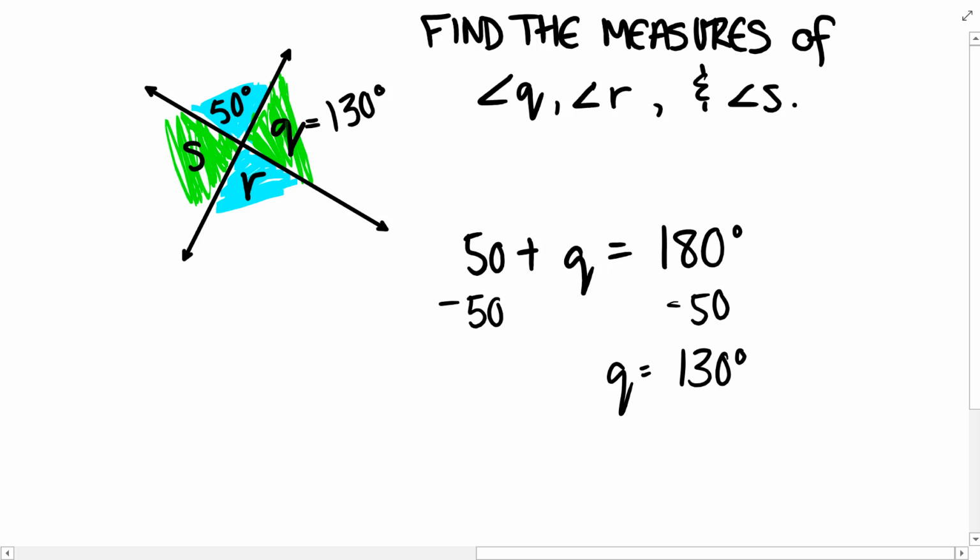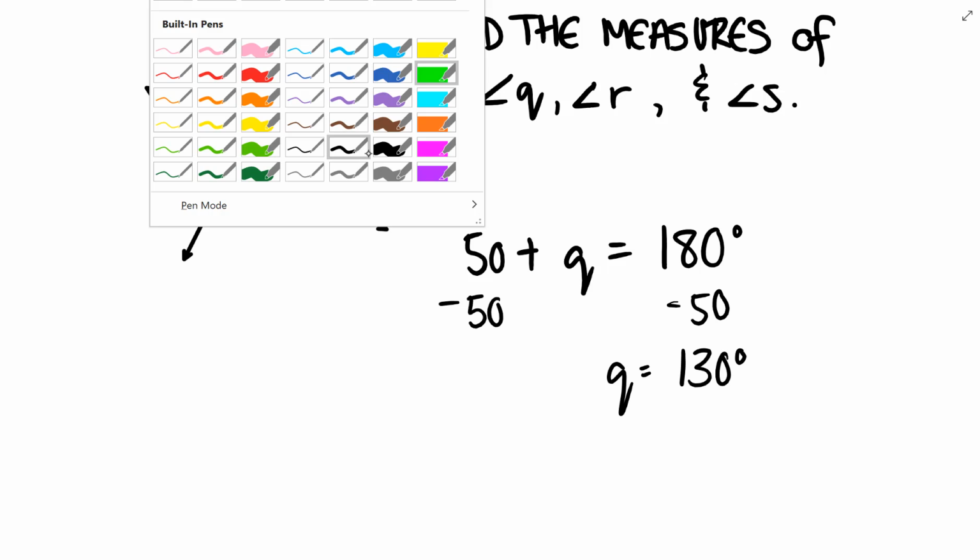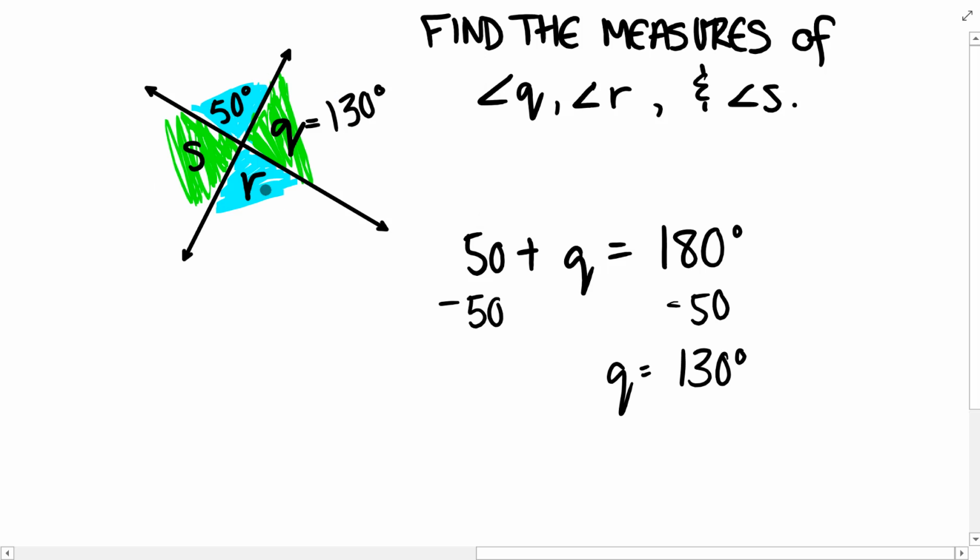Those are always equal in measure. The geometry word for equal is congruent in measure. So if this angle is 50 degrees, this angle is 50 degrees. And if this angle is 130 degrees, this angle is 130 degrees.